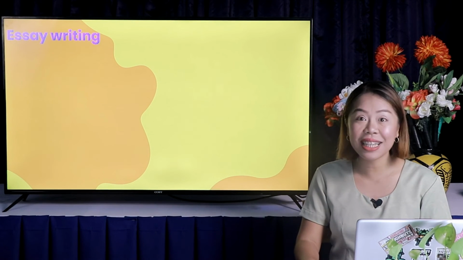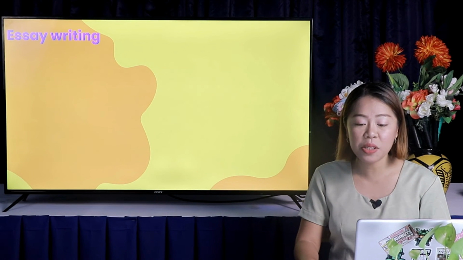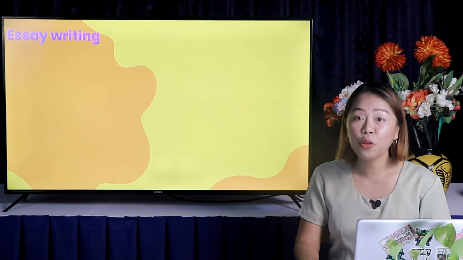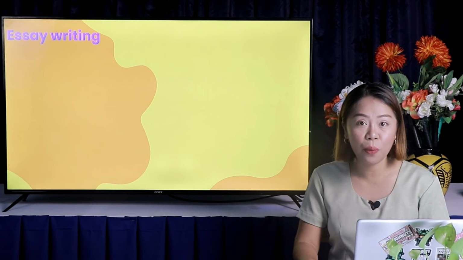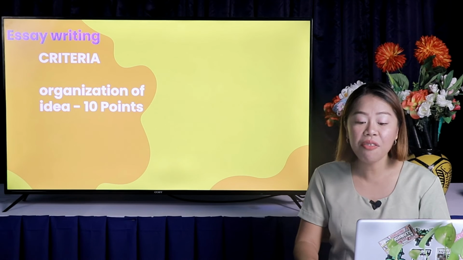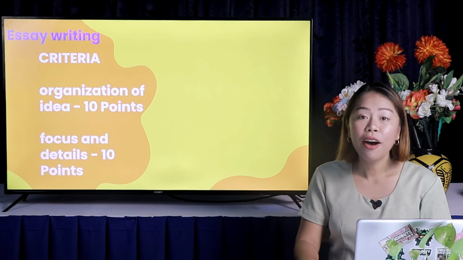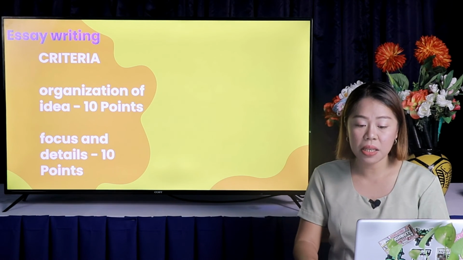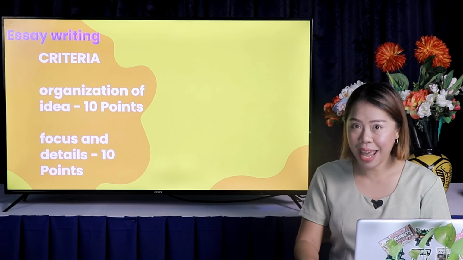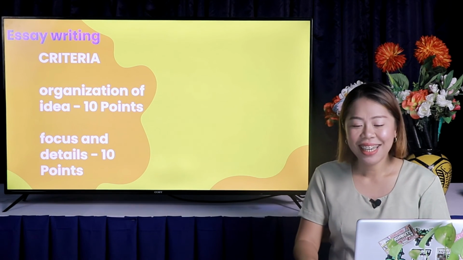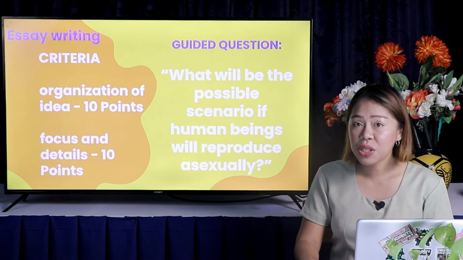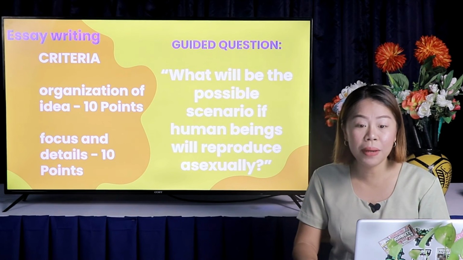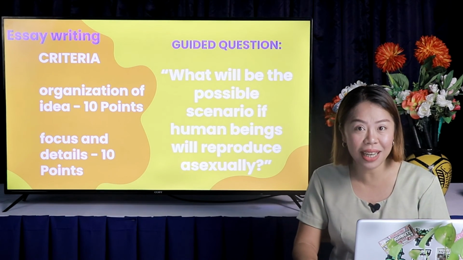Let us proceed to the next activity. Give your answer to this question by writing an essay using not less than 50 words. Your output will be graded according to the following criteria: organization of ideas for 10 points, and focus and details for 10 points. This activity will be checked during the submission of module and answers. Are you ready? Here you go. The question is, what will be the possible scenario if human beings will produce asexually?